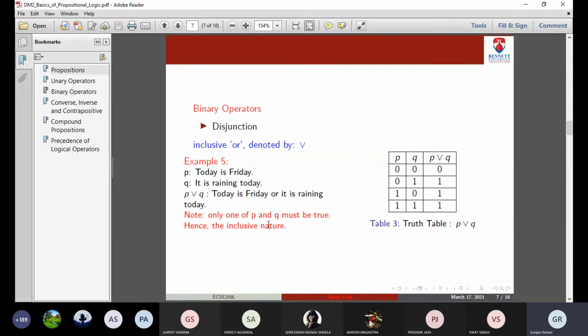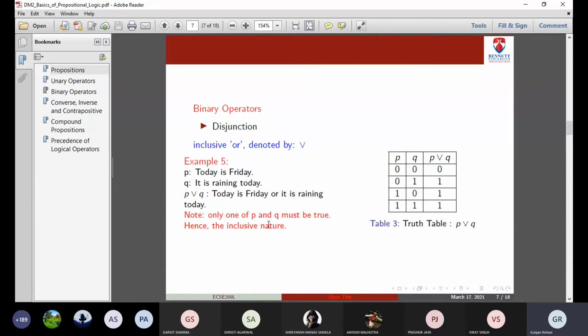So when one of them or both are present, we call it the inclusive or. But when we say either P or Q but not both, we call it the exclusive or. We'll study the exclusive or as well, right? So inclusive or says P or Q or both. That is the meaning of the term inclusive. P or Q or both, right?